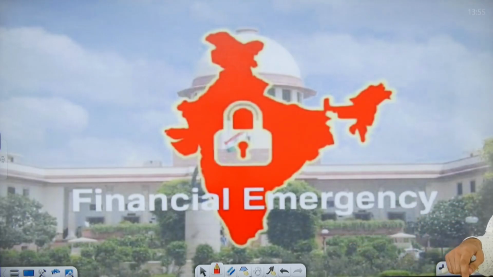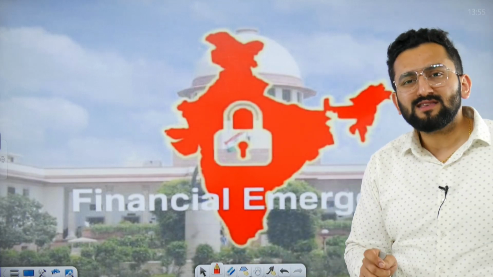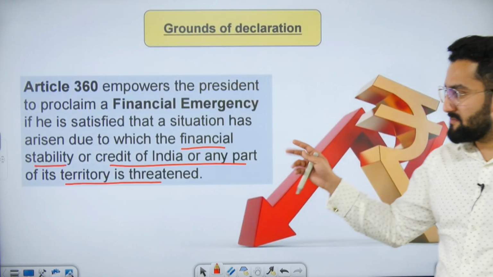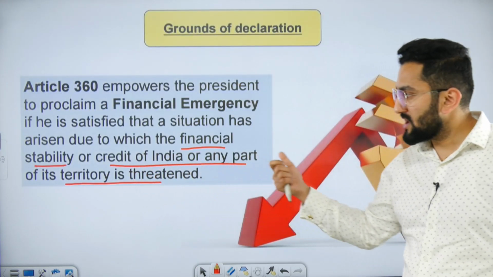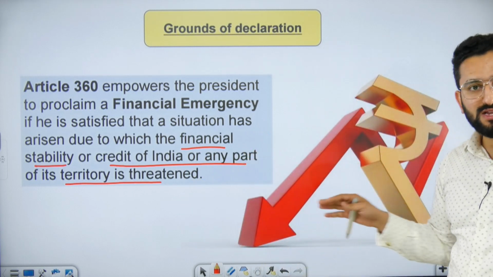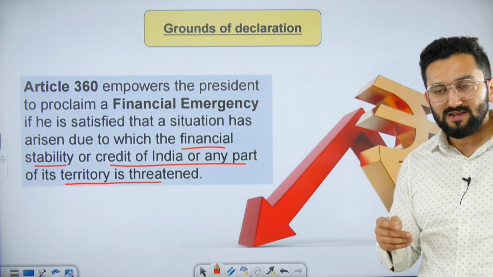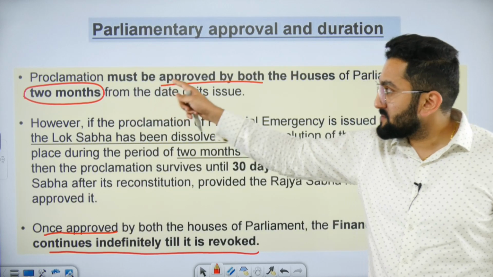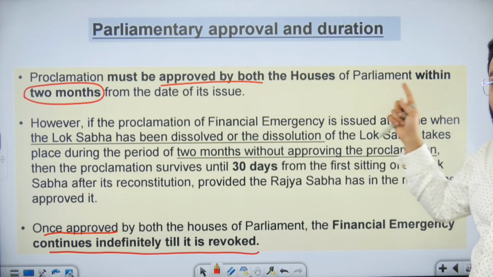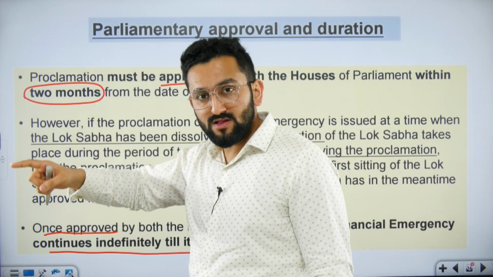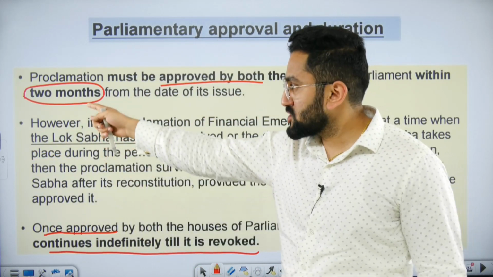Now let's talk about financial emergency. The word is financial. It means if finances of India, credit of India, are under threat, means financial stability or credit of India or any part of the territory is threatened. In this case, Article 360 might be used by the Honorable President, and then financial emergency is going to be imposed. Now, proclamation must be approved by both the houses of parliament within 2 months. Please remember, in case of national emergency, it was 1 month. For 356 and 360, it is 2 months.